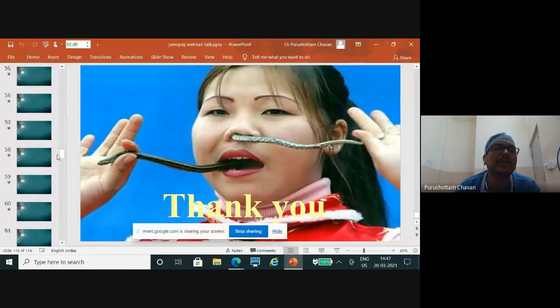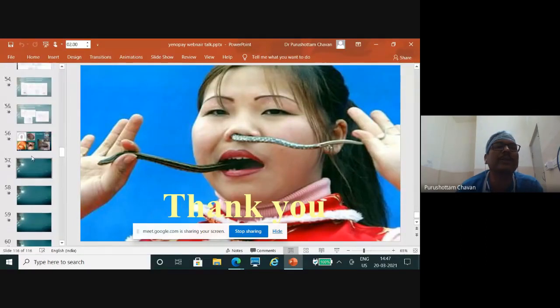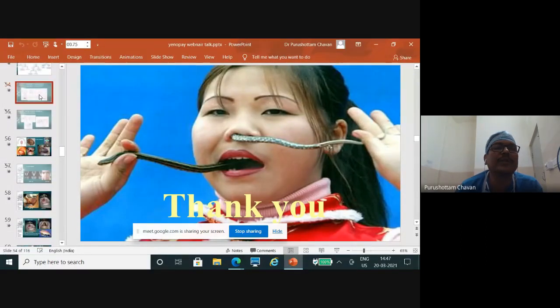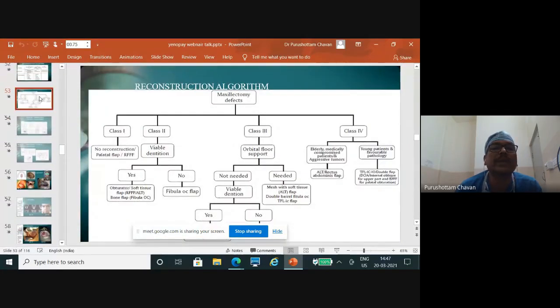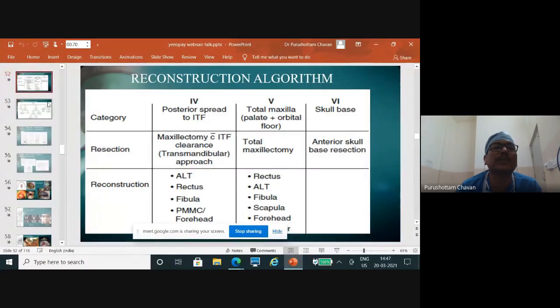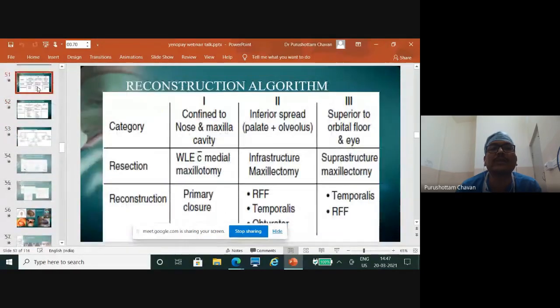Yeah, they can be seen on Google. I just tried to run over them because I wanted to show what is not usually thought over. So anyway, I will go through. These are the maxillectomy defects, and Brown's classification is somewhere.